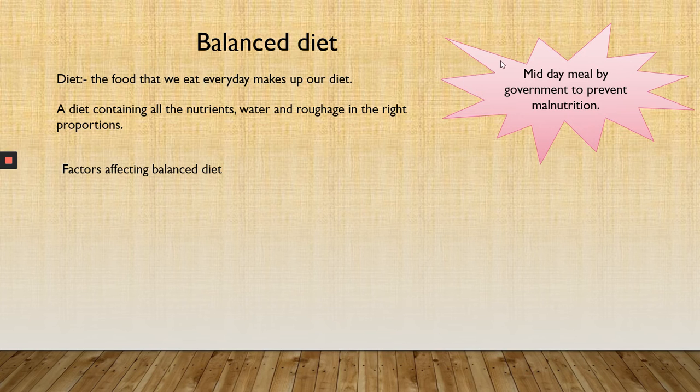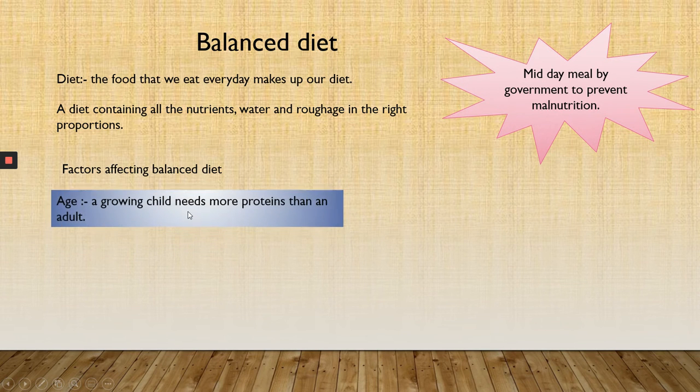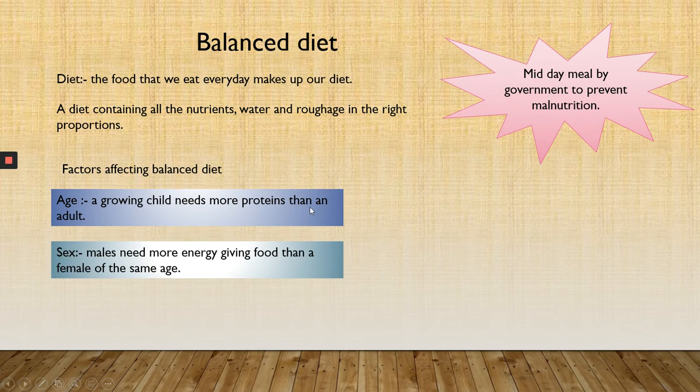As I have mentioned earlier, the amount of nutrients to be consumed varies from person to person, and age to age. The different factors affecting the balanced diet are, first, age of a person. A growing child needs more proteins than an adult.